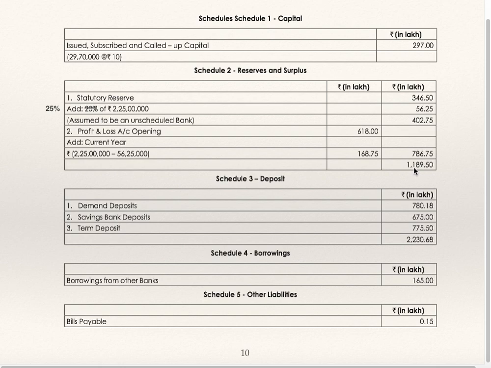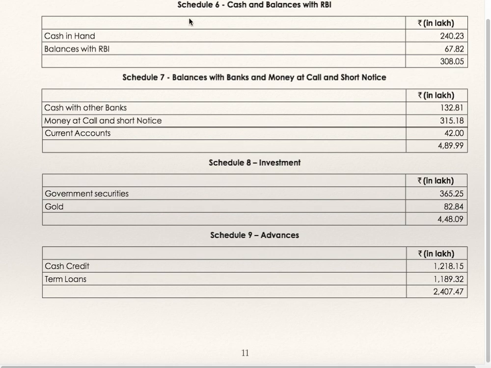Total of schedule 2 is 1189.50. Schedule number 3, deposits. In that you have demand deposit, saving deposit, term deposit. Total is 2230.68. Borrowing from other banks 165. Bills payable 0.15. Why? Because rupees are in lakhs.